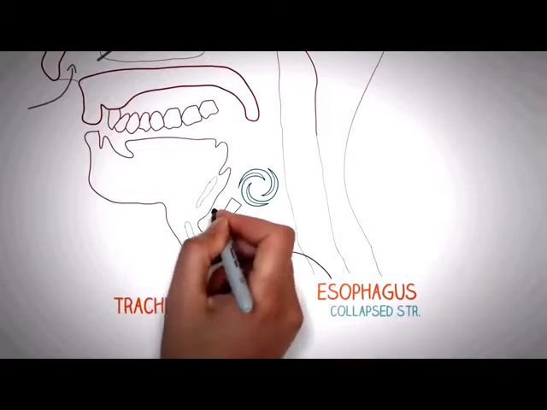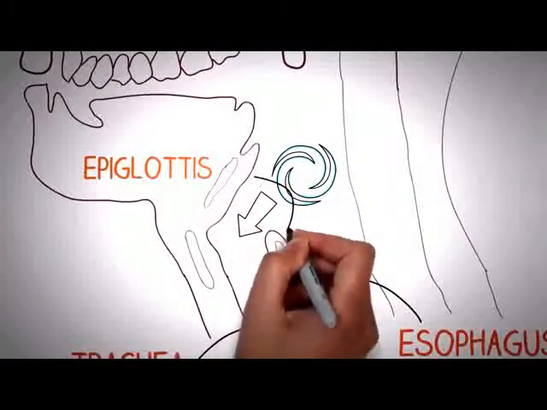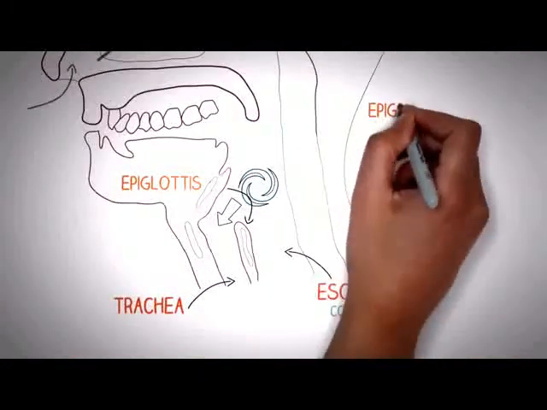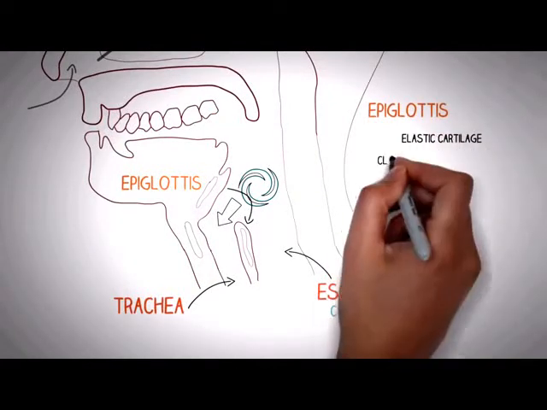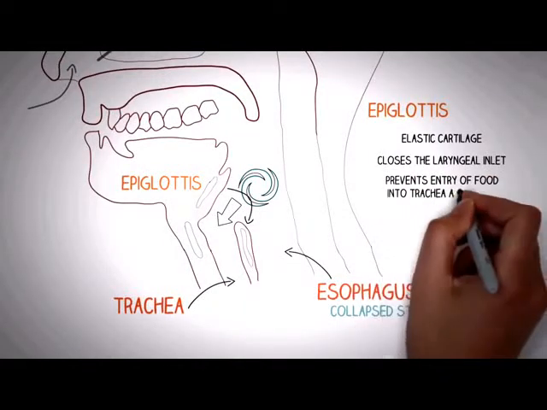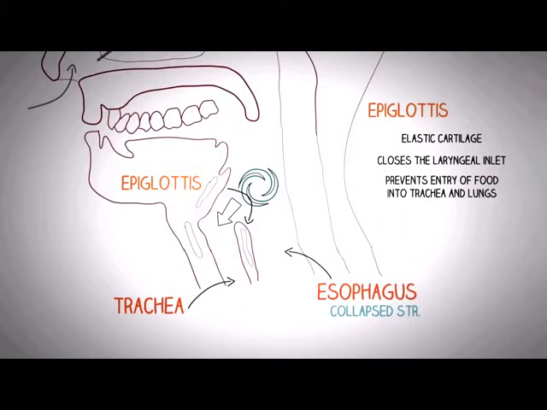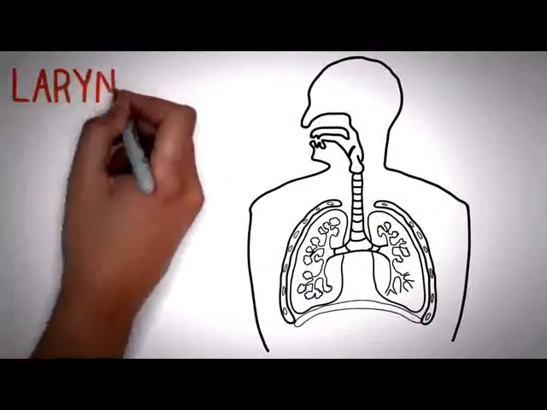One important structure to note here is the epiglottis. The epiglottis is basically a cartilaginous structure which closes the entry of the trachea and prevents the entry of food. It is an elastic cartilage which closes the laryngeal inlet and prevents entry of food into the trachea and further the lungs. The next important structure in the respiratory tract is the larynx.